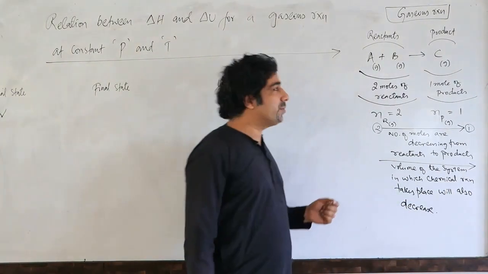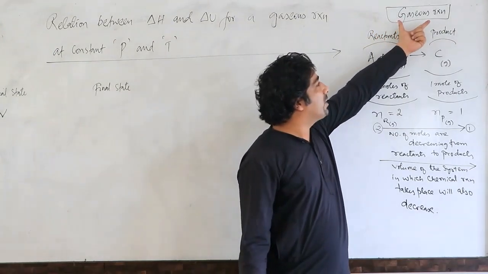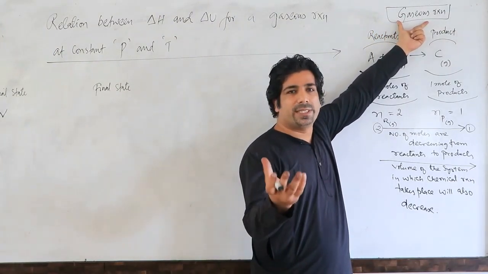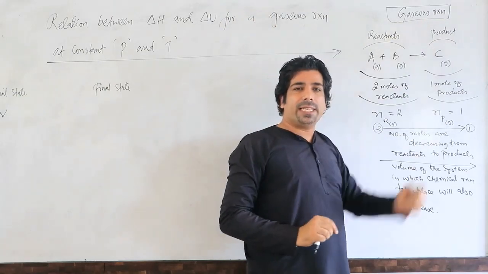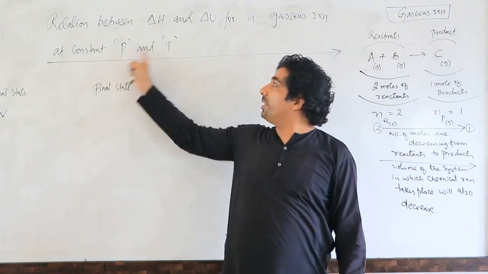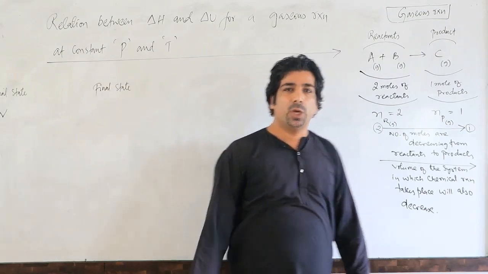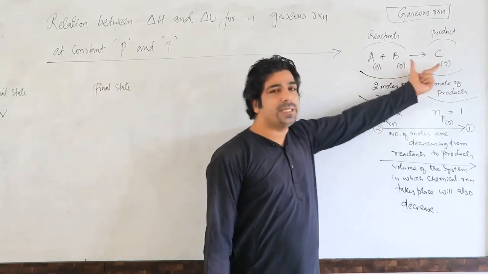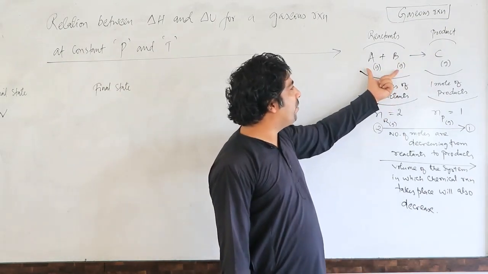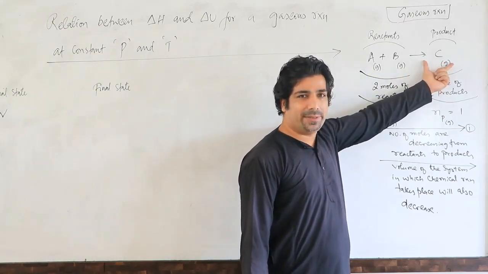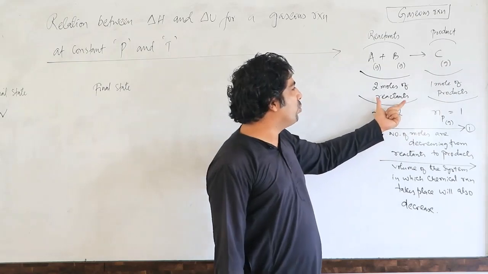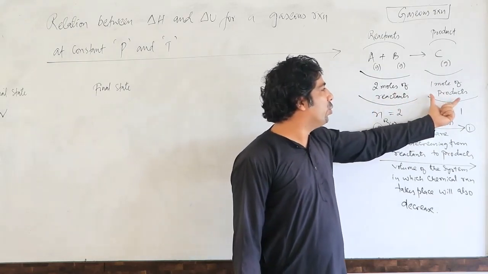So let's understand it. I am taking a gaseous reaction, my dear friends, in a closed system, correct? Which is fitted with a piston, correct? And now external pressure is kept constant and temperature is also kept constant. So what is happening? A chemical reaction is happening. 2 moles of gases A and B are changing into 1 mole of C. So here we have 2 moles of reactants changing into 1 mole of product.